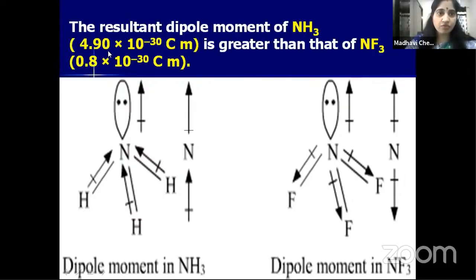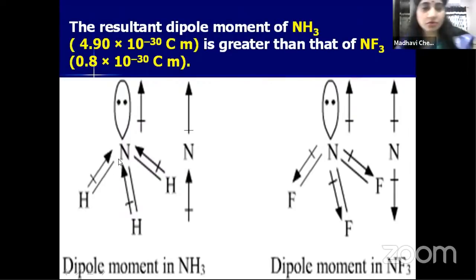See the value, 4.90 into 10 to the power of minus 30 coulomb meter for NH3, and for NF3 it is 0.8 into 10 to the power of minus 30 coulomb meter. So NF3 is having less dipole moment when compared with NH3. So let us see why it is like that.